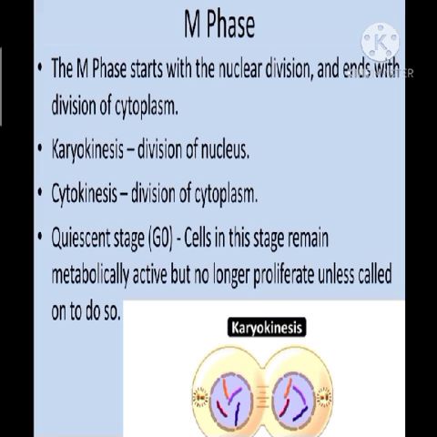Okay. So in M phase, first nuclear division will take place, followed by that only the cytoplasmic division occurs. So after karyokinesis, it will be followed by cytokinesis. What is cytokinesis? Cyto here means, cyton means cell. So here it is the cytoplasm, and kinesis means division. So division of cytoplasm is cytokinesis. Okay. So whenever M phase occurs, first karyokinesis occurs, that is division of nucleus, followed by that the cytokinesis or the division of cytoplasm will be taking place.